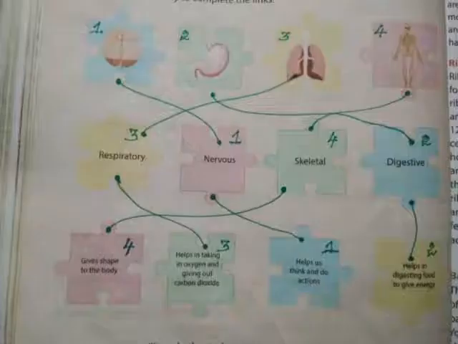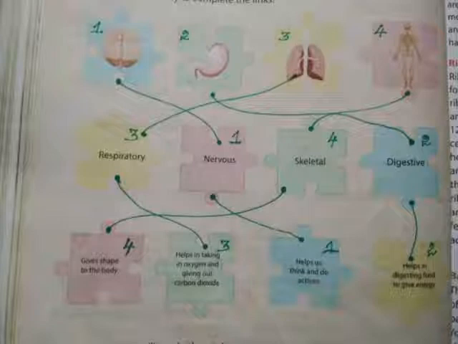Take your science book, page number 84. You can see different organs in the picture, and you have to link these organs to the organ system, and next you have to link these organ systems to their functions correctly. The organs that are given are brain, stomach, lungs and skeleton.